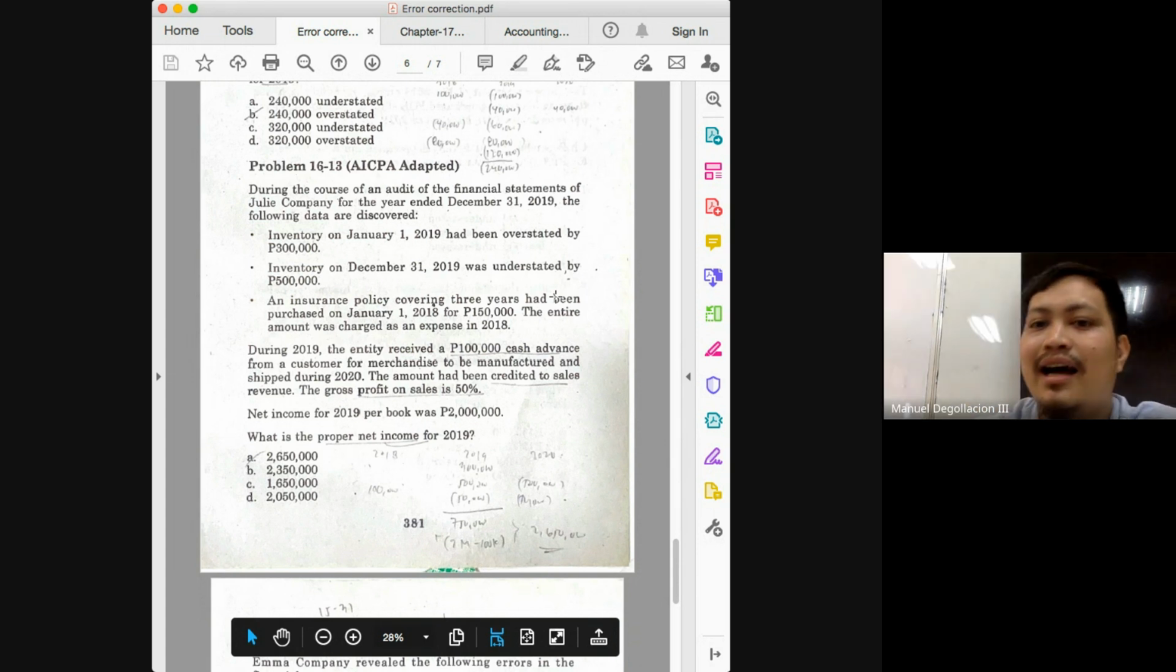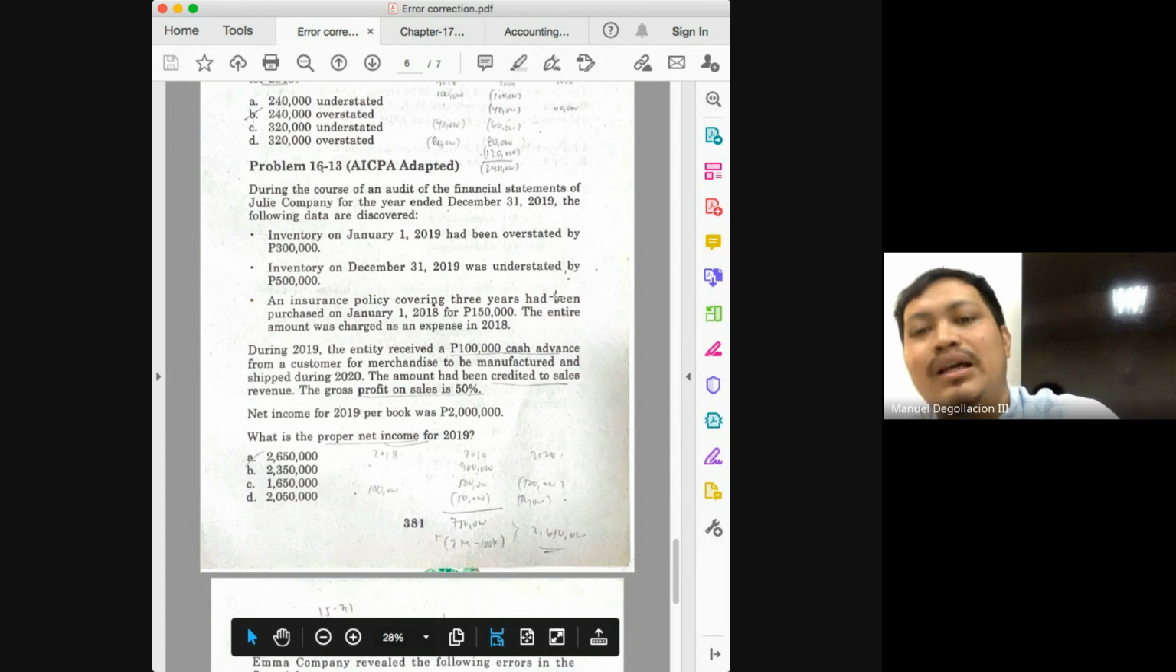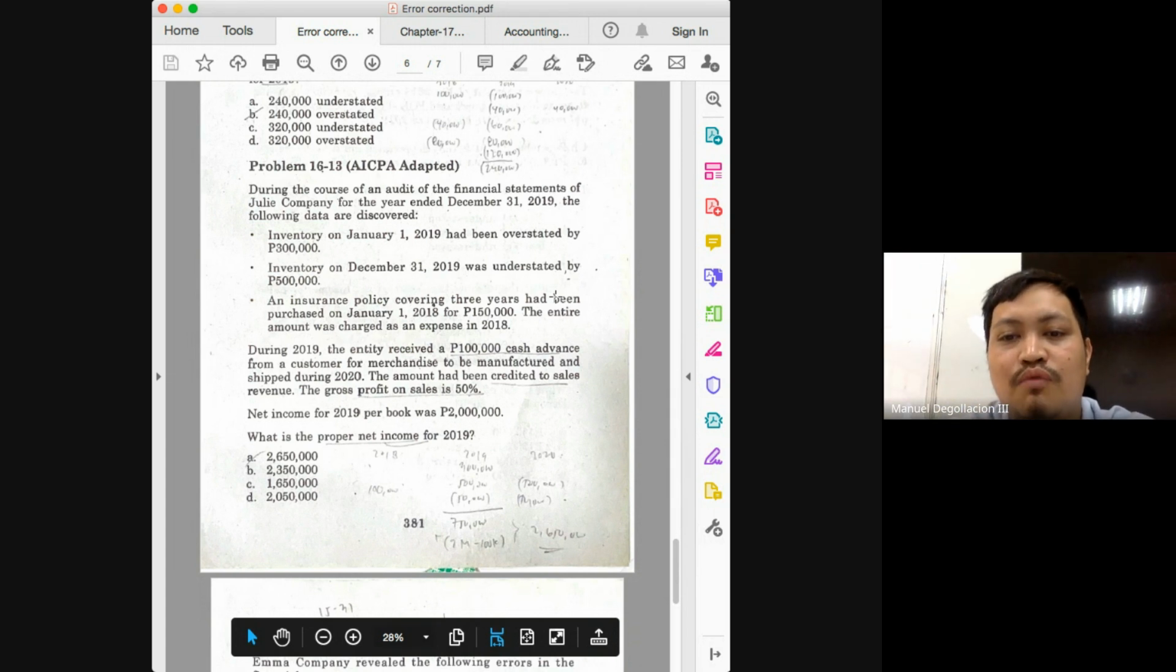First adjustment, class. Error in the beginning inventory. What was the error in the beginning inventory? Overstated by 300. What is the effect if beginning inventory is overstated? The effect in your net income would be opposite. So net income must be understated by 300. And how do you correct an understatement, class? By increasing it equal to the amount of understatement. And how much is the understatement? 300. So you will add 300 to 2 million.